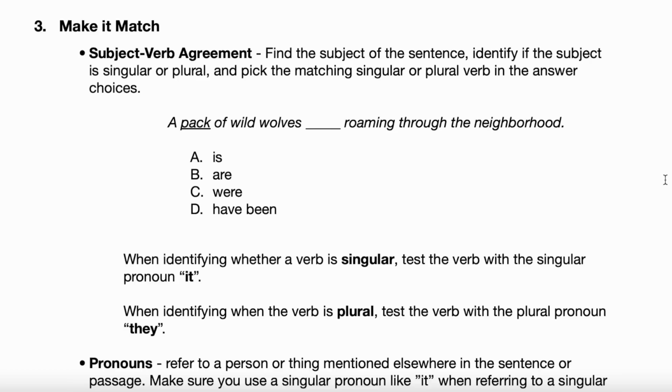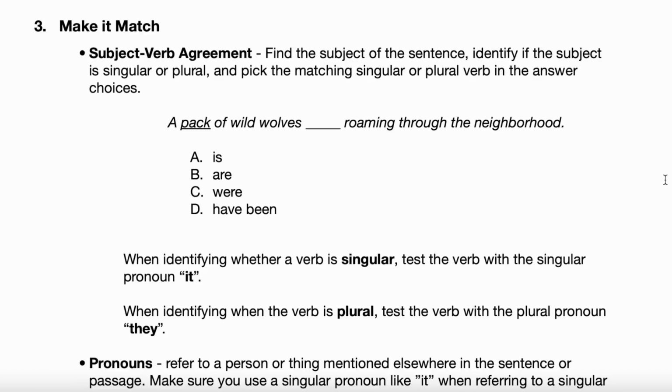Can you say it have been? It still sounds weird. Yeah, it should sound weird. It's not quite right. You can say it has been. It has been my favorite team. You could say that. But you wouldn't say it have been. And that's because B, C, and D are plural. And the only one that's singular is A. It's A, right? It is sounds the best. Can we agree on that? Yeah, totally.